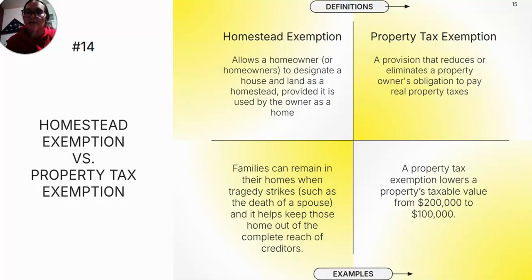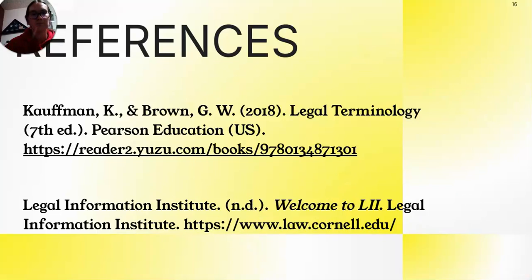Property tax exemption is a provision that reduces or eliminates a property owner's obligation to pay real estate or real property taxes. A property tax exemption lowers a property's taxable value from $200,000 to $100,000. So it's always a monetary value.